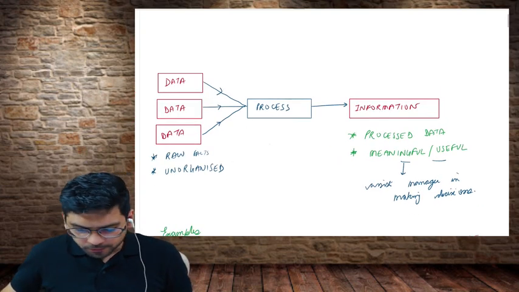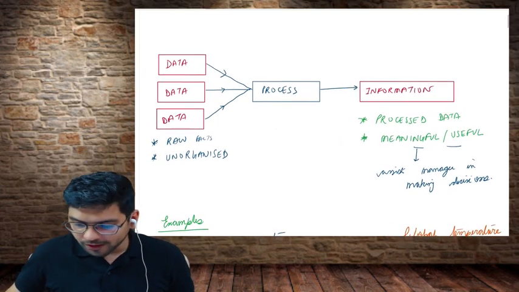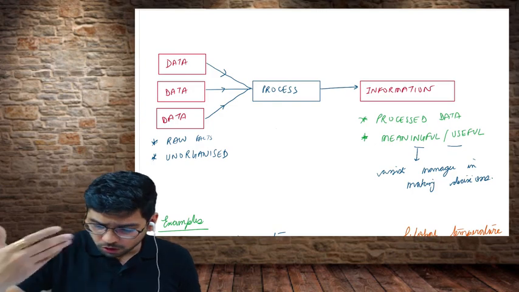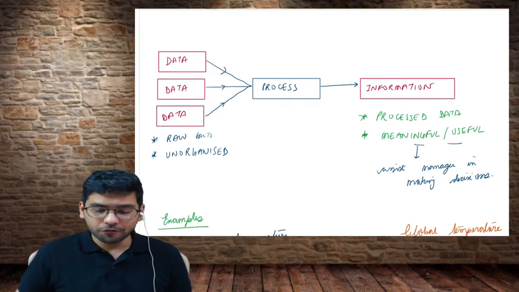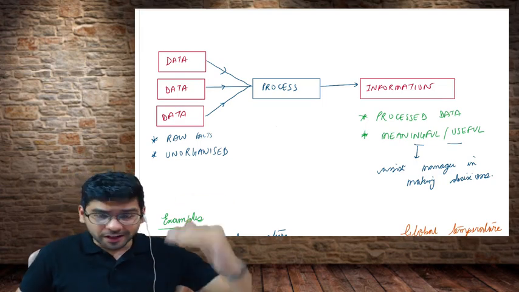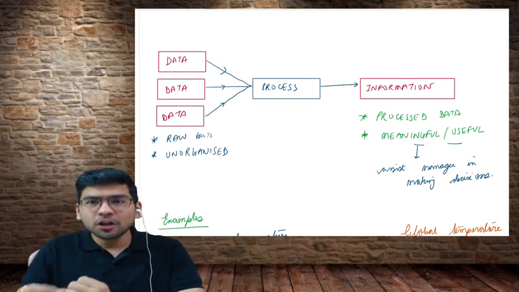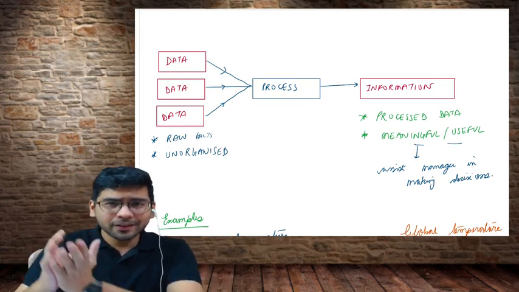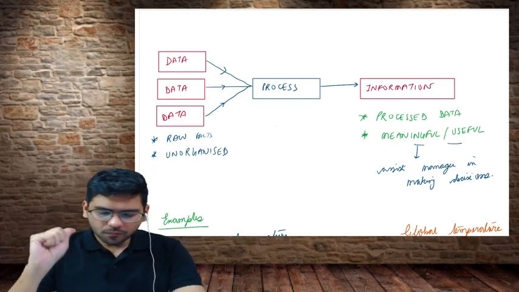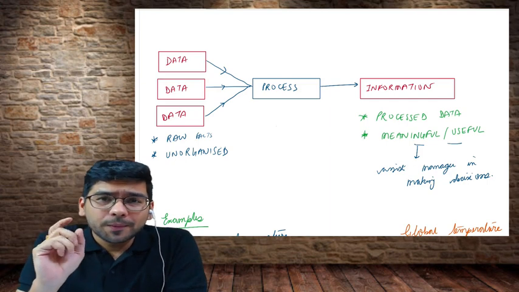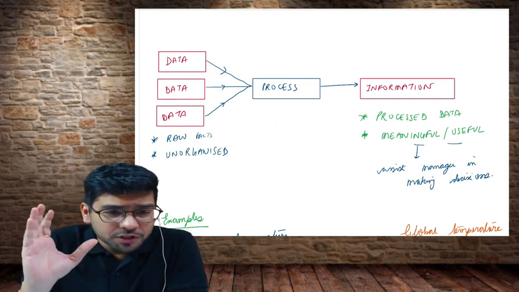Okay, so if you want, you can just draw it, and the ones who are going to watch the recorded lectures, you can just pause in between and take a note of it. It's very, very simple. We have data, and then the data is processed, or analyzed or organized, to get something that we call information. I hope you are clear what information means.